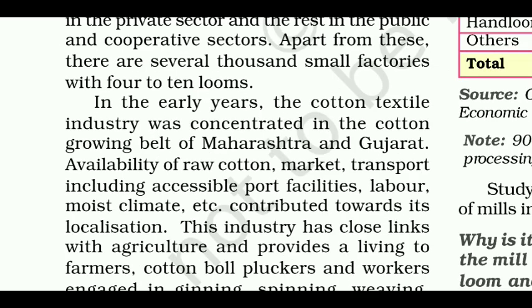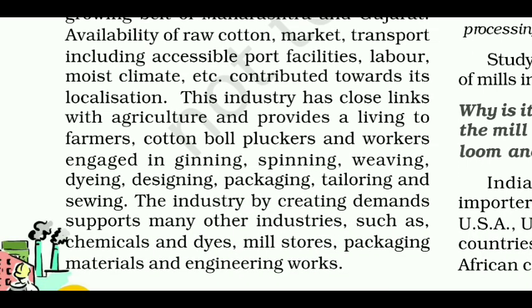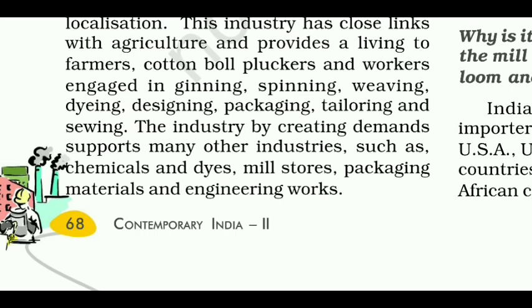In the early years, the cotton textile industry was concentrated in the cotton growing belt of Maharashtra and Gujarat. Availability of raw cotton, market, transport, including accessible port facilities, labor, moist climate, etc., contributed towards its localization. This industry has close links with agriculture and provides a living to farmers, cotton ball pluckers, and workers engaged in ginning, spinning, weaving, dyeing, designing, packaging, tailoring, and sewing. The industry, by creating demand, supports many other industries such as chemicals and dyes, mill stores, packaging materials, and engineering works.